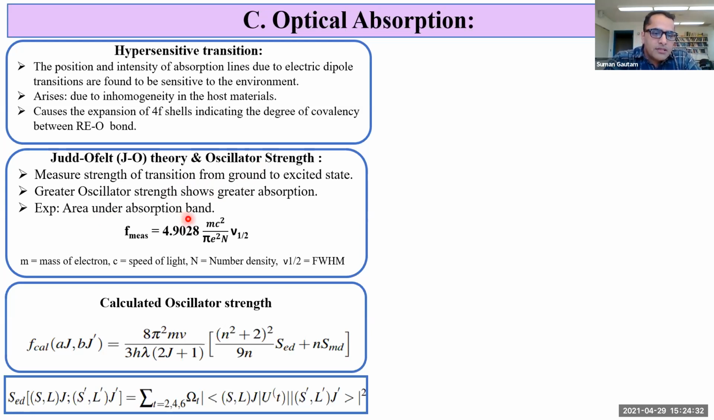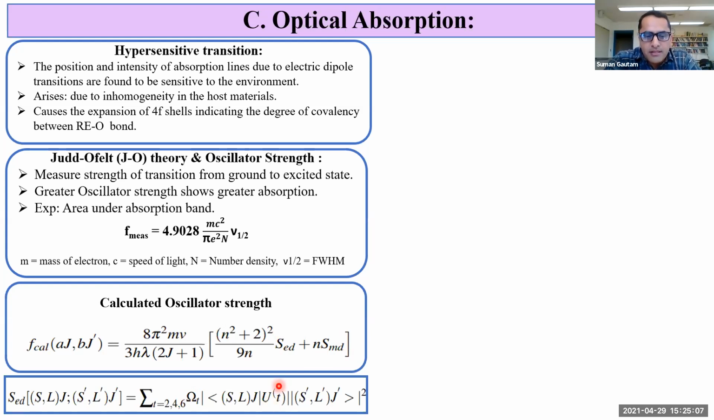The measured oscillator strength is calculated using the equation shown here, where m is the mass of the electron, c is the speed of light, n is the number density, and nu half is the full width at half maximum. The calculated oscillator strength is given by the equation shown here. This is the term from the contribution of electric dipole, and this is the term from magnetic dipole. Since electric dipole dominates, we neglect the magnetic dipole here. And the equation for electric dipole transition is shown here, which depends upon the matrix element, where Ut is the matrix element.